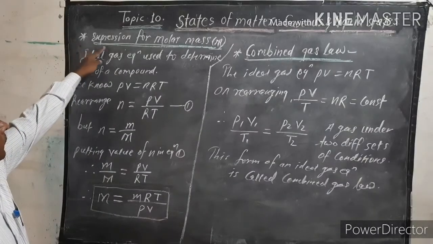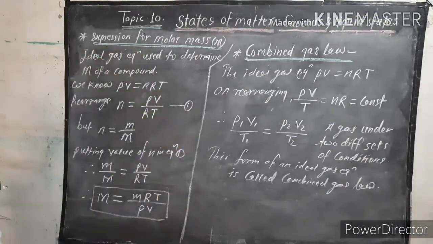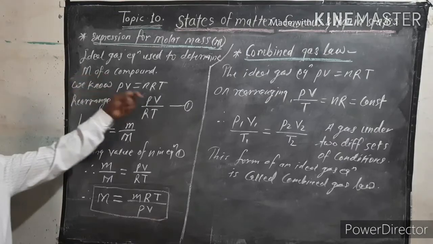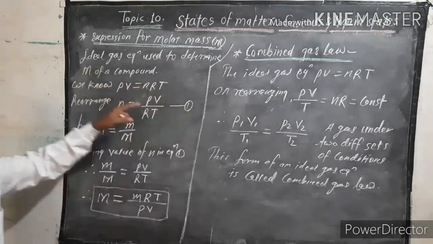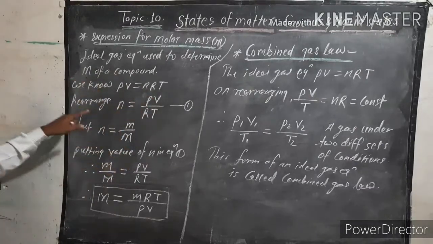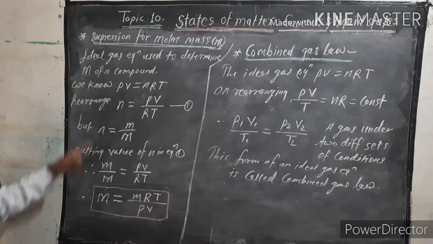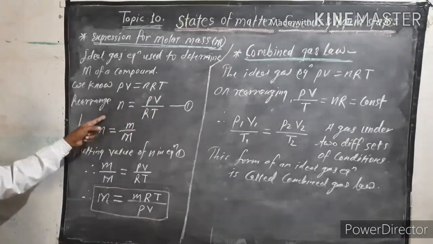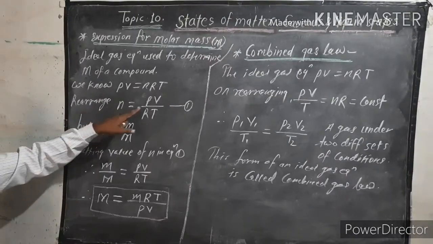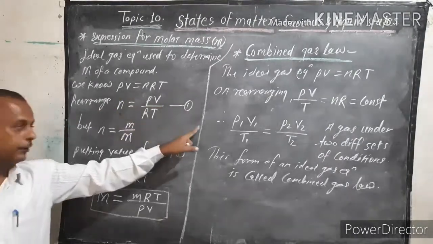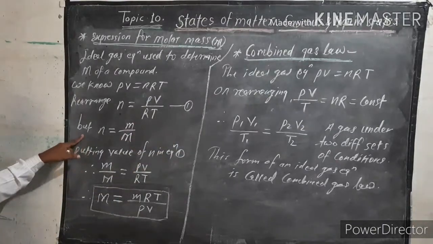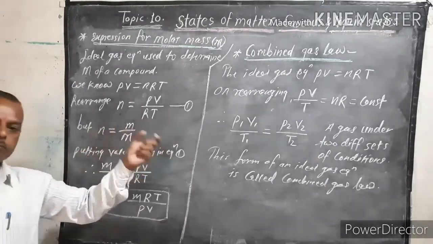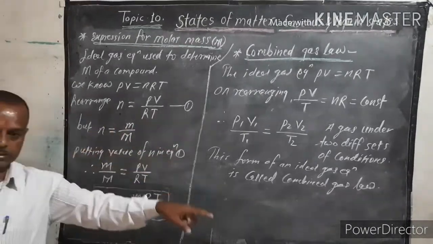Now the next point is this expression for molar mass, that is M. By using the ideal gas equation, we know that it is used to determine the molar mass of a compound. How? We know the ideal gas equation PV is equal to nRT. Rearranging, n is equal to P into V divided by R into T. But number of moles is equal to what?